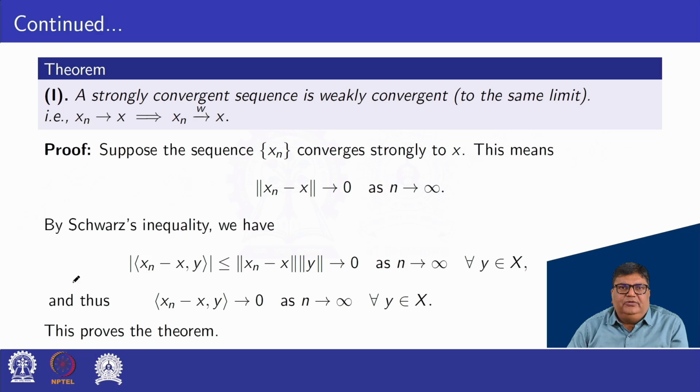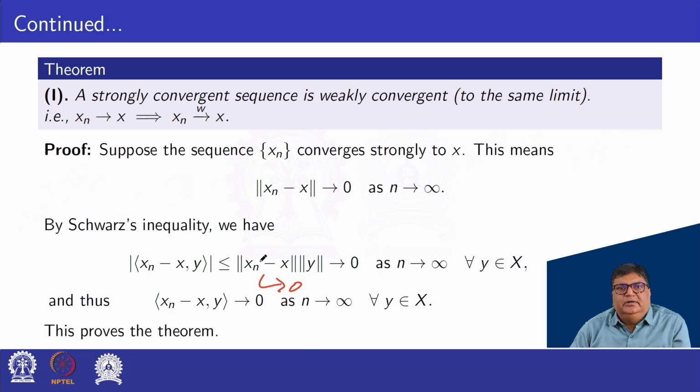By the Schwarz inequality, the modulus of the inner product of xn minus x, y is less than or equal to norm of xn minus x times norm of y. Here, given xn is strongly convergent, so norm of xn minus x tends to 0.